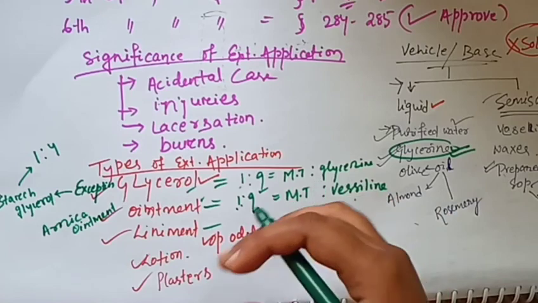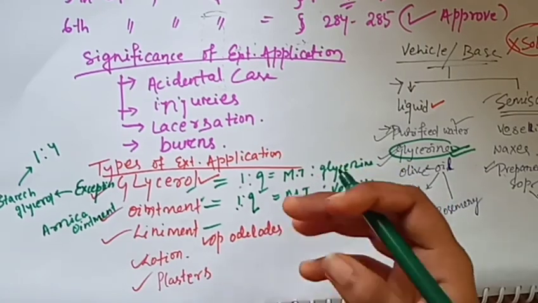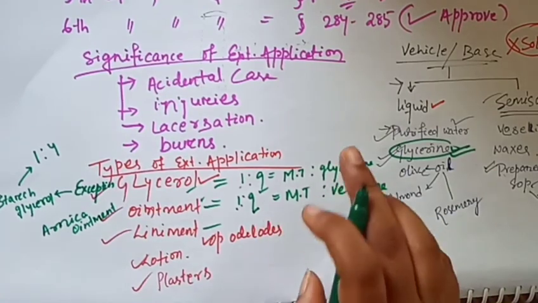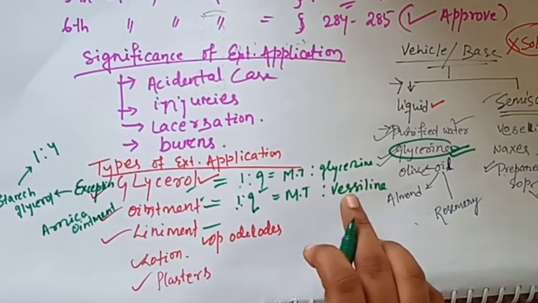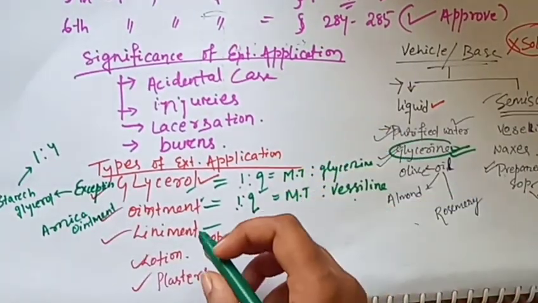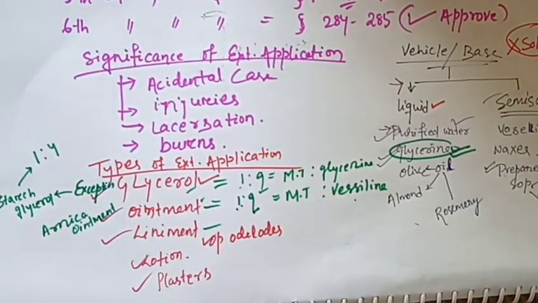The Vaseline should not have any medicinal property, and should not have any aggravating or allergic behavior. So we use Vaseline as a good, ideal vehicle or base for the preparation of ointment as an external application.